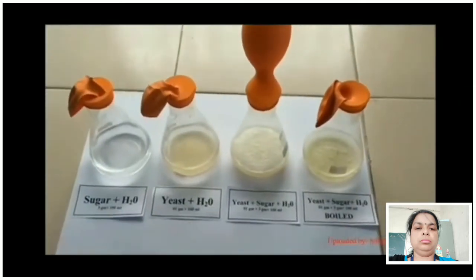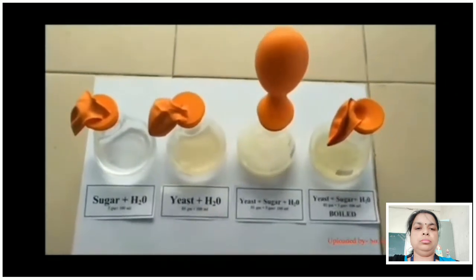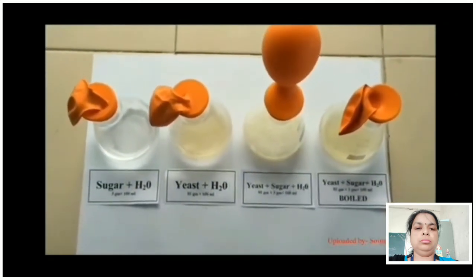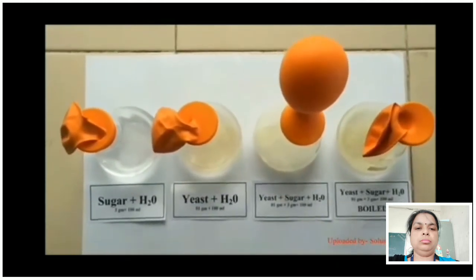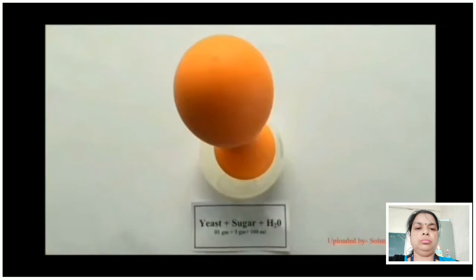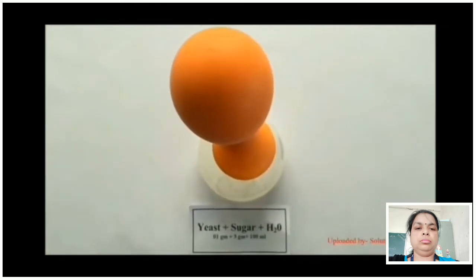Is there any difference among all the beakers? The balloon of the third beaker has been expanded. Everyone can guess there is fermentation taking place in the third beaker, as CO2 comes along with alcohol.